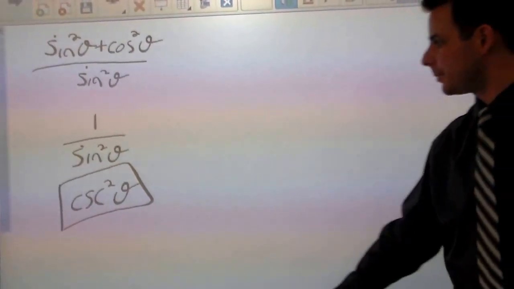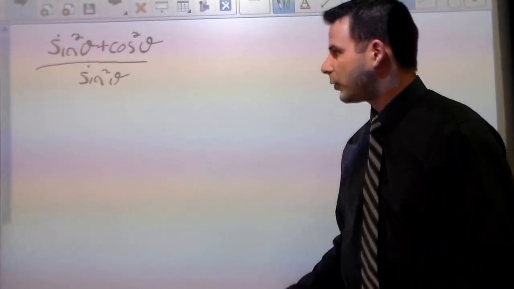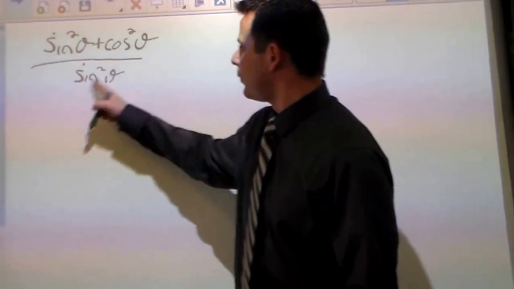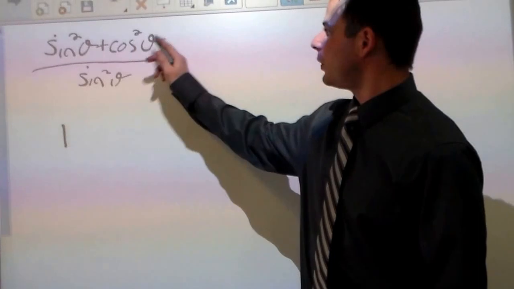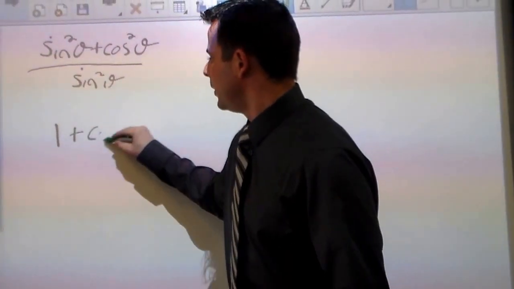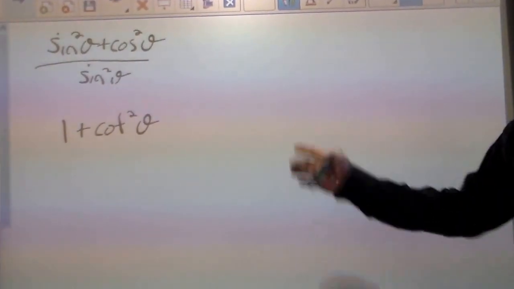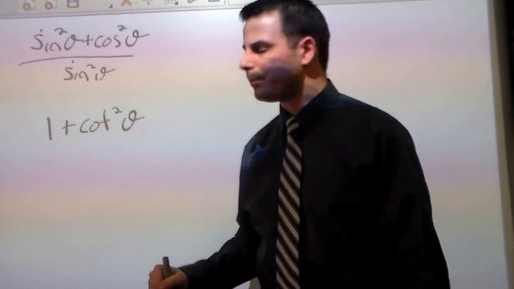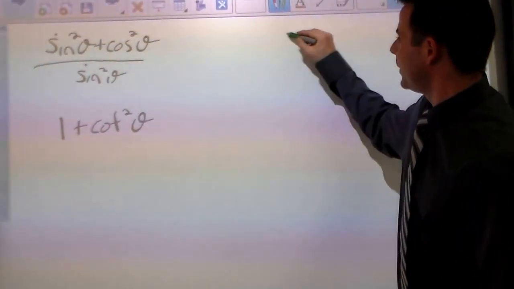Let's say we went a different route. Let's say I didn't recognize the fact that sine squared plus cosine squared is 1, but I did recognize that I have a common denominator here. So let's divide both of these terms. Sine squared over sine squared is 1, and cosine squared over sine squared is cotangent squared. Then let's say you didn't recognize that was an identity. You may be thinking to yourself, how can I clean this up? Well, let's try to yield an identity that contains cotangent squared.